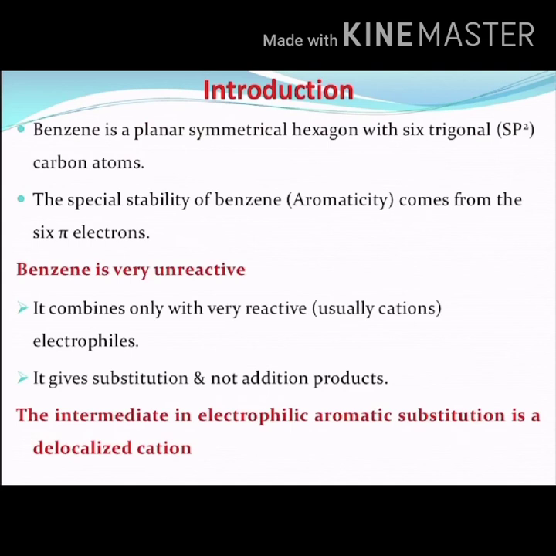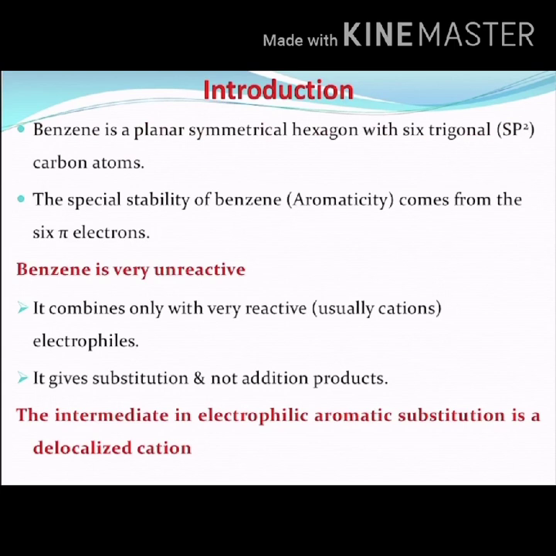Aromatic electrophilic substitution reaction. The first word we are seeing here is aromatic. When the word aromatic comes to our mind, we think of a benzene ring. Benzene is an example of an aromatic ring. Now we have to understand the structure of benzene.